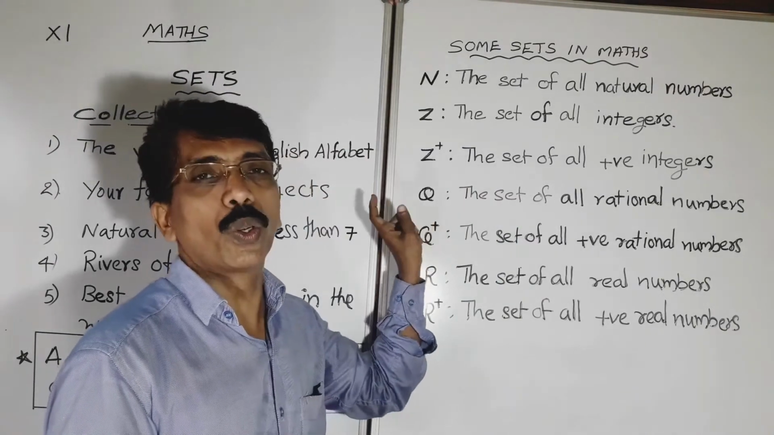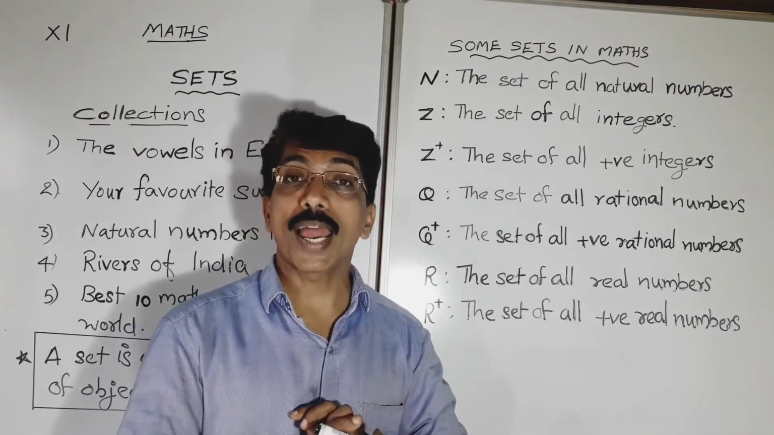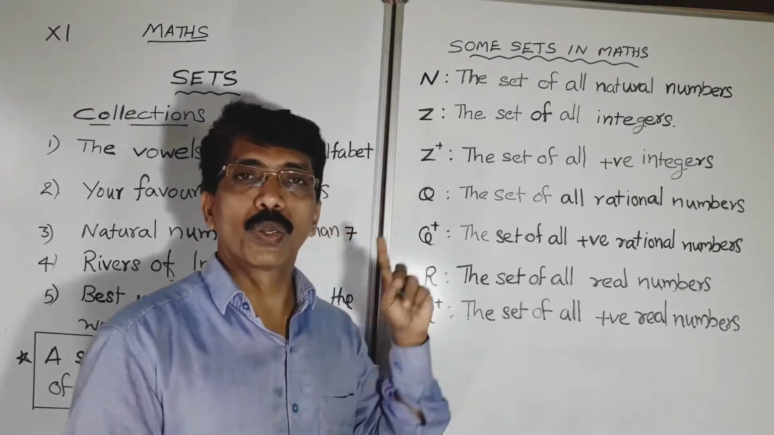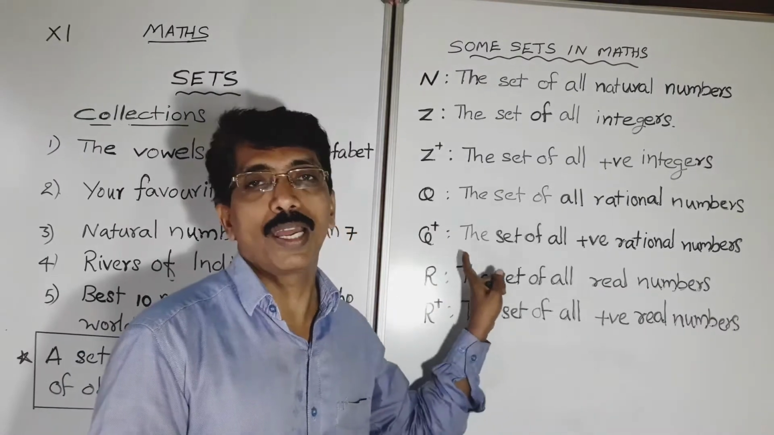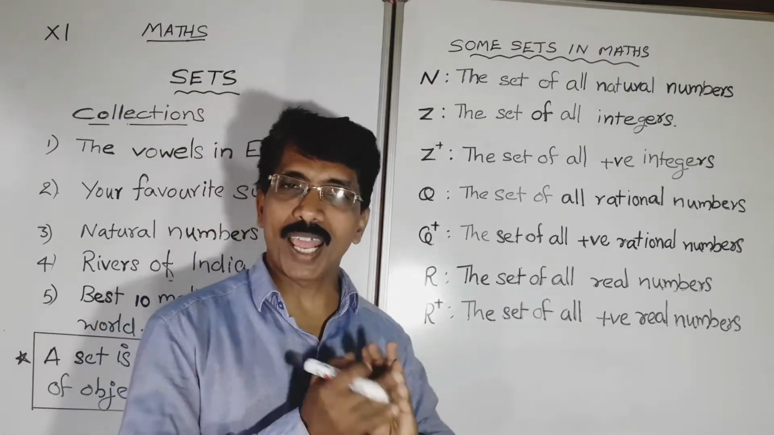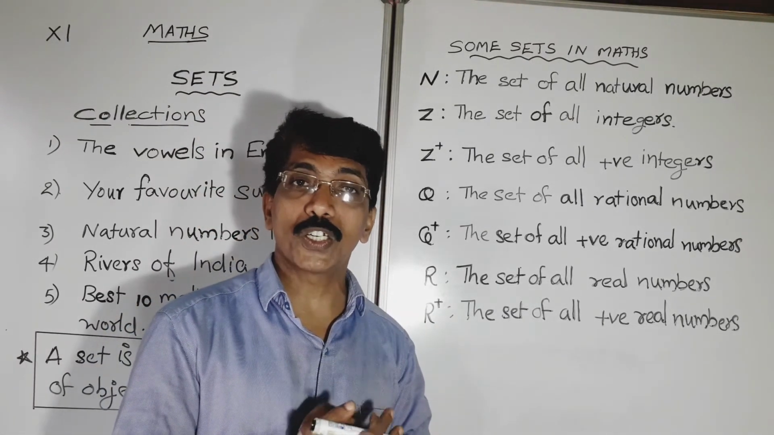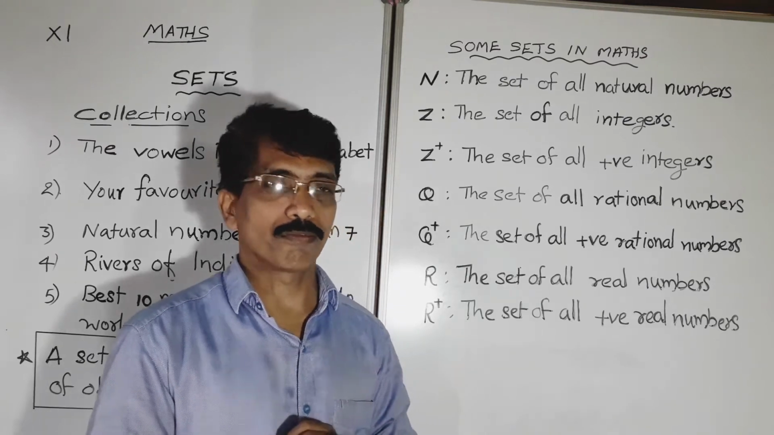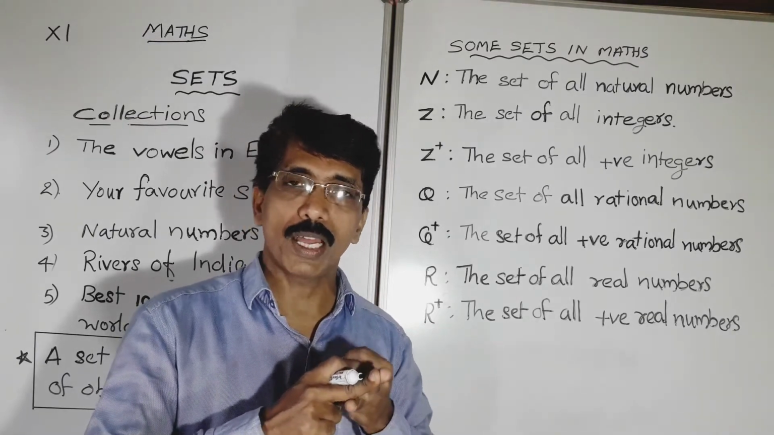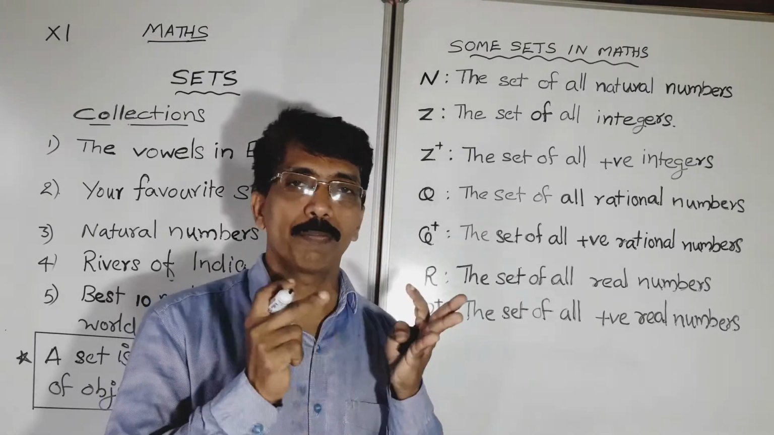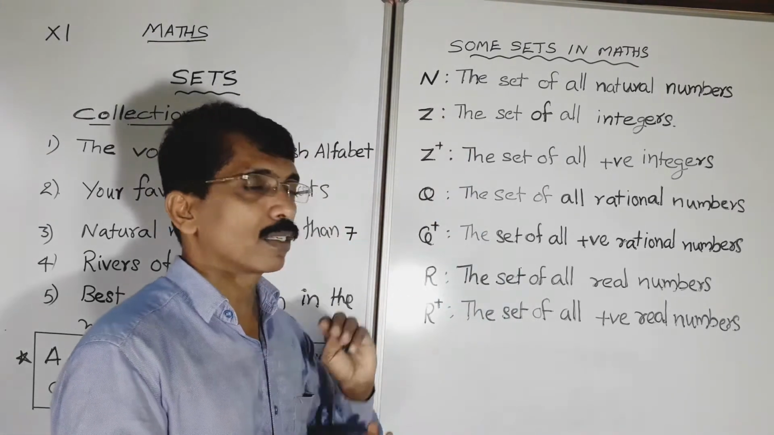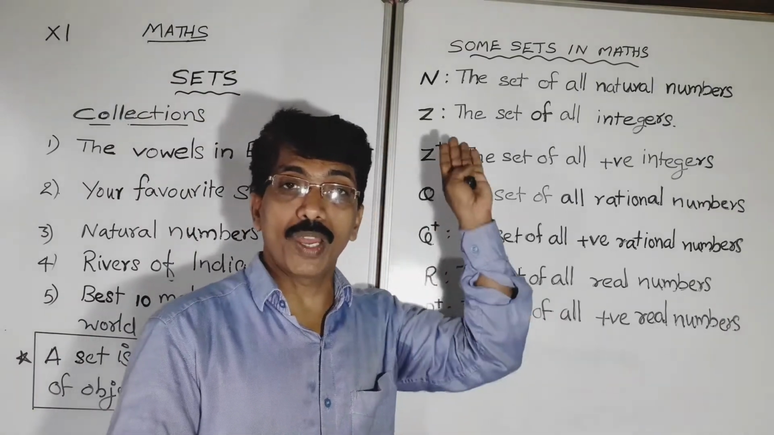Then what about Q? Q is the set of rational numbers, and Q plus is the set of positive rational numbers. Then comes R. R is the set of real numbers and R plus is the set of positive real numbers. Once again, N the set of natural numbers, Z the set of integers, Q the set of rational numbers, R the set of real numbers. All of you should understand this representation.